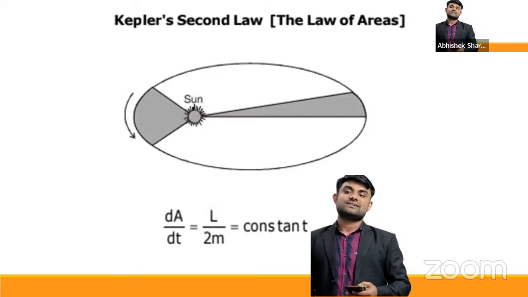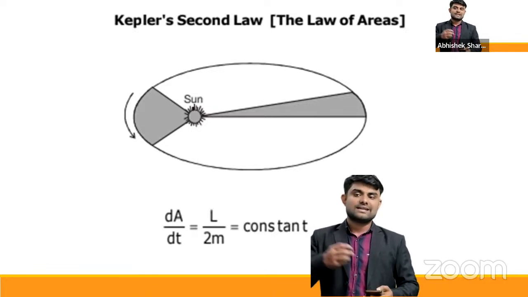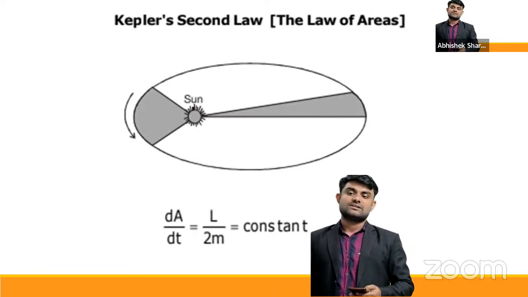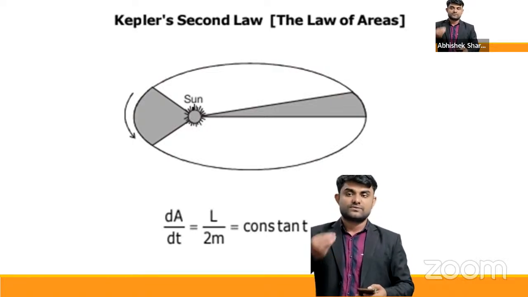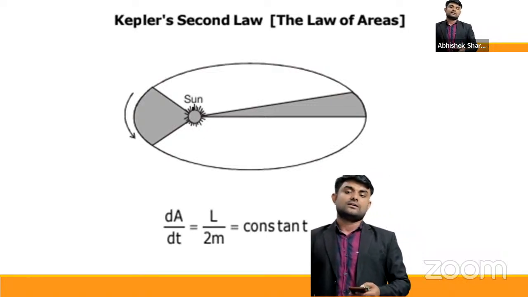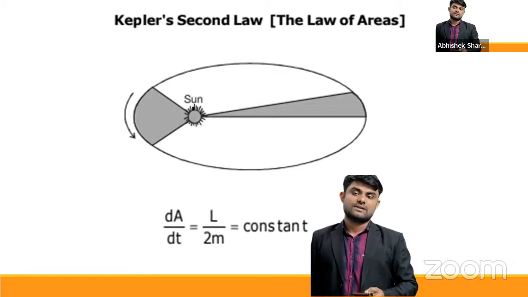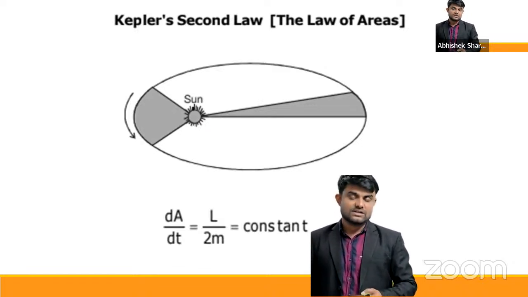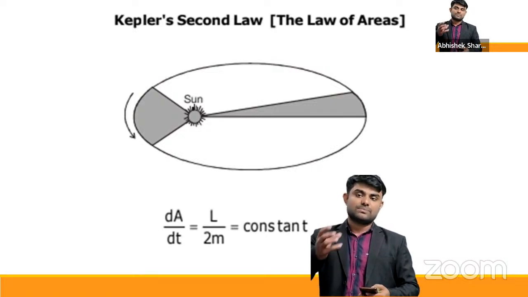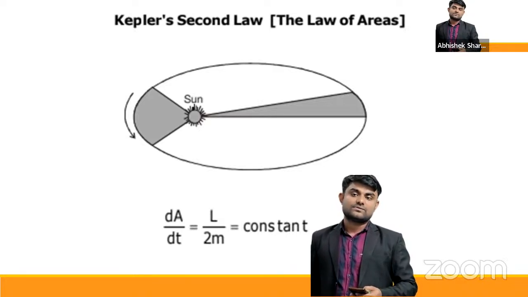The second law is known as the law of areas. We'll not go into the depths of perihelion and aphelion. We'll just understand that the expression dA by dt means the rate of area traversed. You can simply say it's like an areal velocity. So dA by dt is the areal velocity, the area traveled by the planet when it is near to the sun or far away from the sun, that is the rate of change of area.